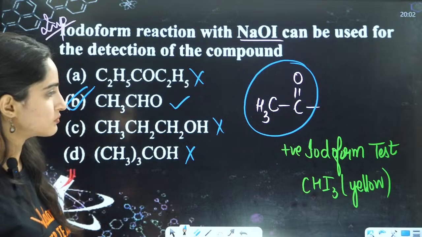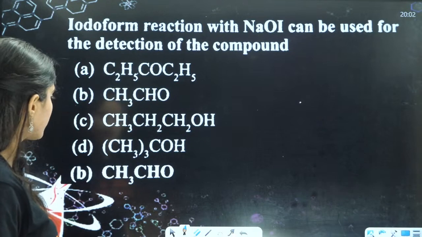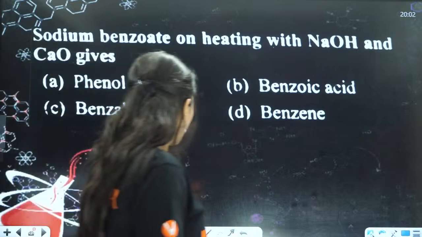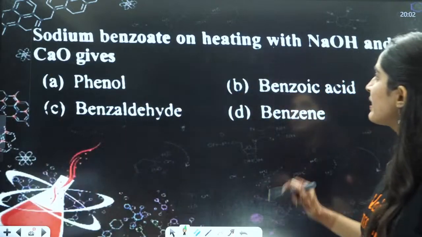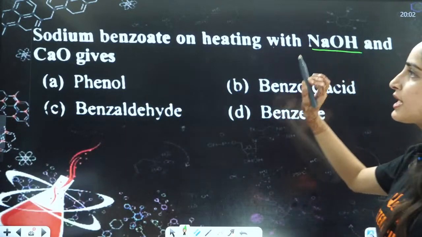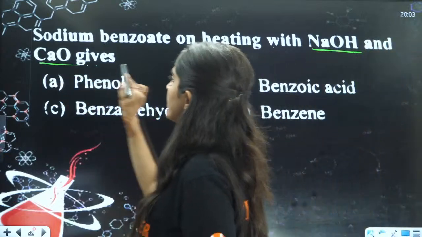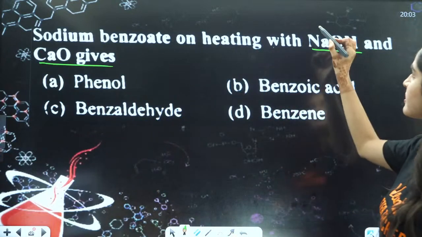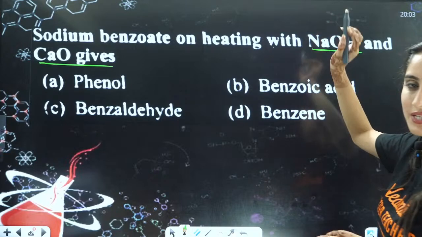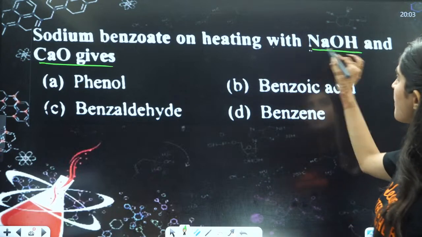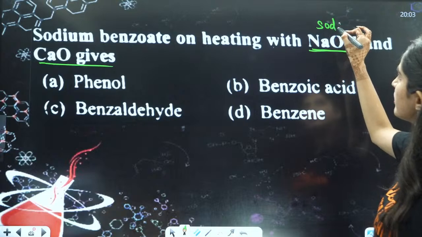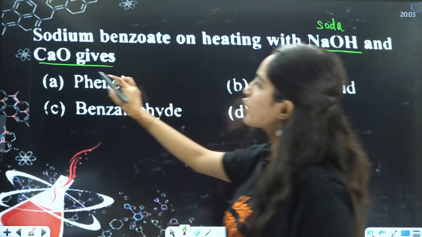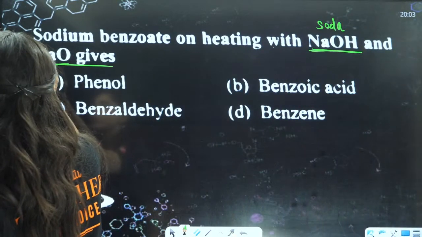Okay, understood? Next question is sodium benzoate. Sodium benzoate on heating with NaOH and CaO gives which thing? Now, what is this NaOH and CaO? This is soda lime. This is basically soda lime decarboxylation, because this is your soda and this is your quick lime.